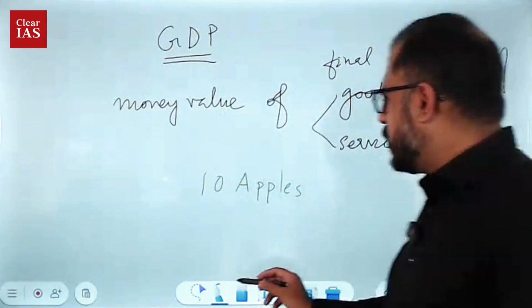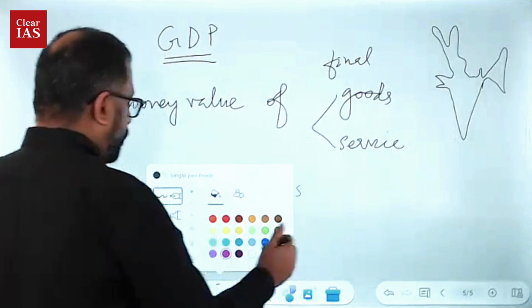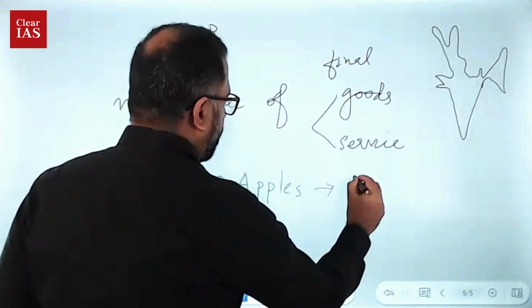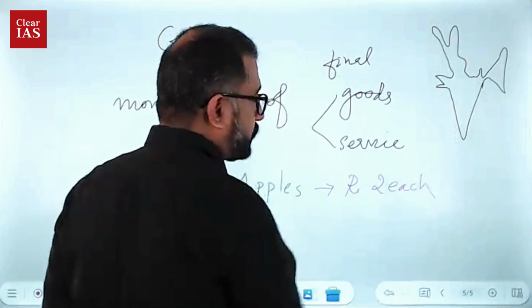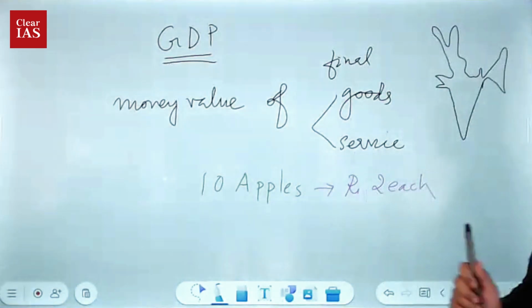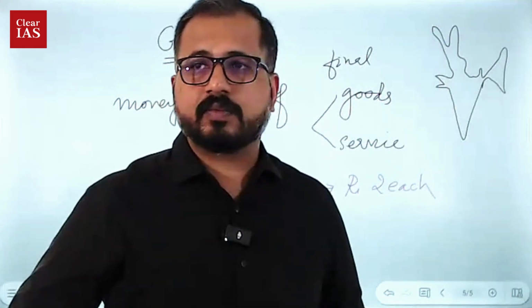And the cost of each apple was 2 rupees each. Each apple costs 2 rupees. Okay. So, can you tell me what is the GDP of this country?